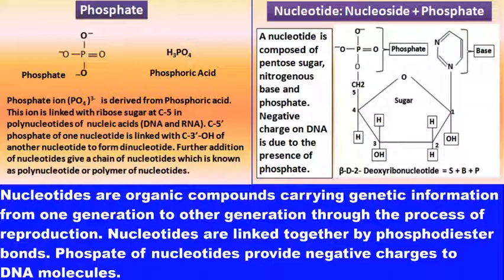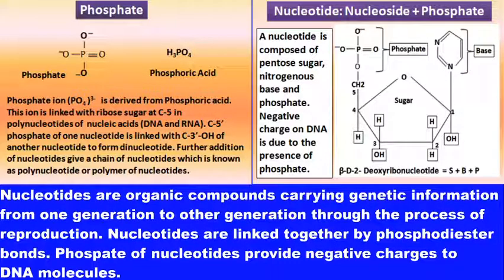Now, come on the third component of nucleotide. As we are discussing the monomeric unit, that is the structural unit or a structural component of all types of nucleic acid, that is nucleotide. First component was ribose sugar.